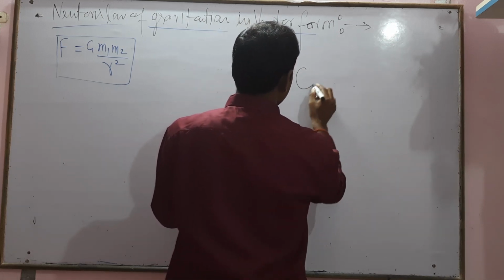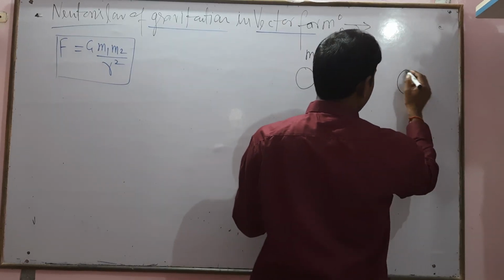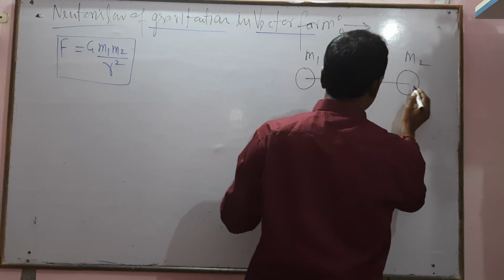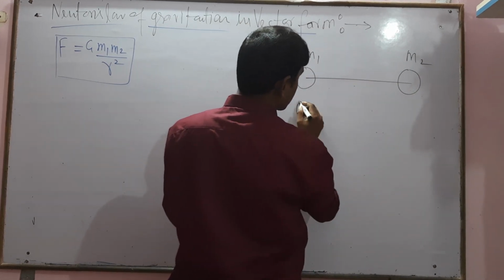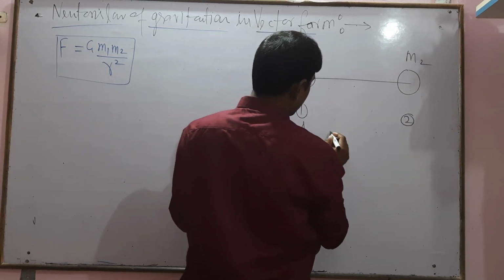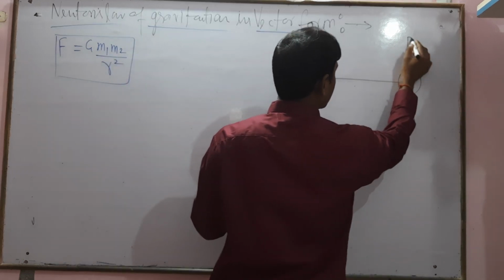Let us suppose two point masses, this is m1, also this is m2, and the line joining from 1 to 2. This is A, also this is B. This is the A mass and this is the B mass.